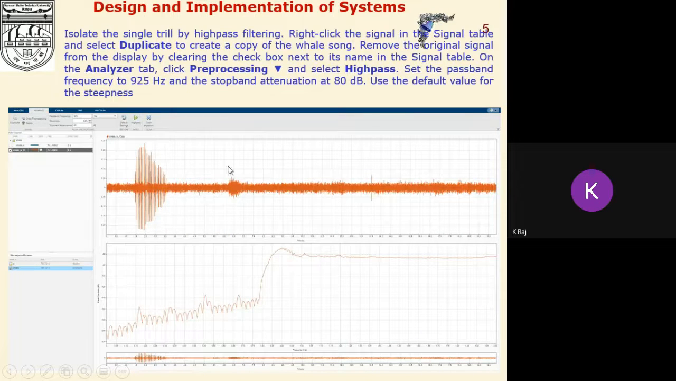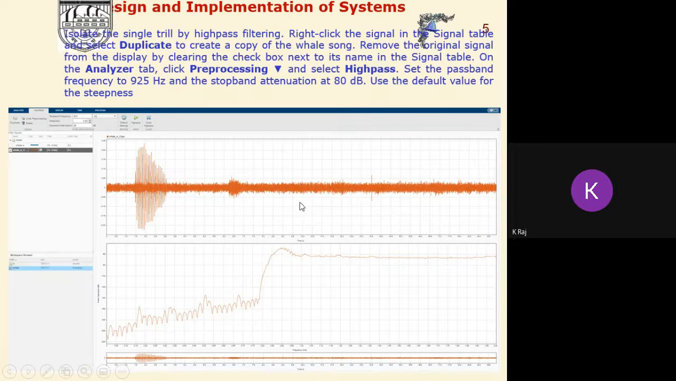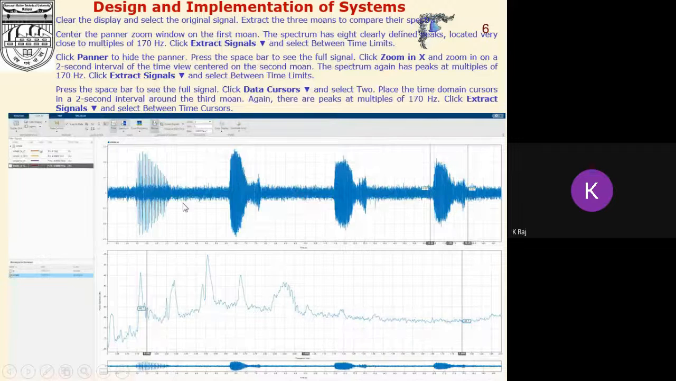Now isolate the single trill by high pass filtering. Right-click the signal in the signal table and select Duplicate to create a copy of the file song, and then we will select Pre-processing, and we will select the high pass filter. Set the passband frequency to about 925 Hz and the stopband attenuation to 80 dB. Here this is the result of this. After this, clear the display and select the original signal.